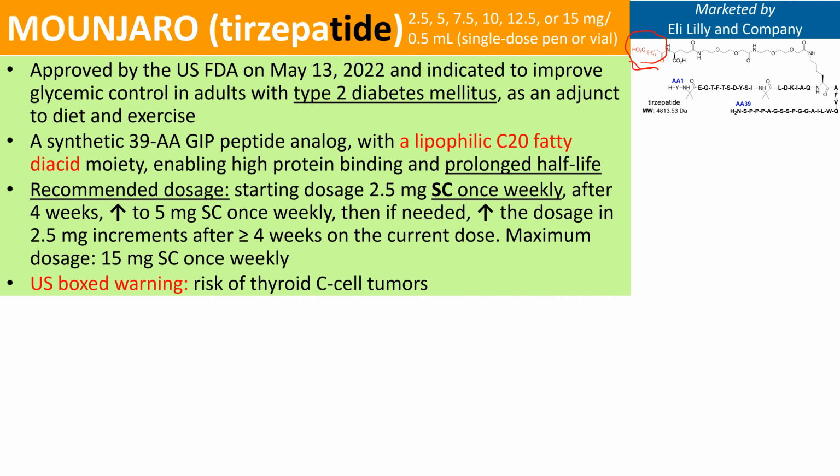After 4 weeks, increase the dosage to 5 milligram subcutaneous injection once weekly. Then, if needed, increase the dosage in 2.5 milligram increments after at least 4 weeks on the current dose. The maximum dosage is 15 milligram subcutaneous injection once weekly.